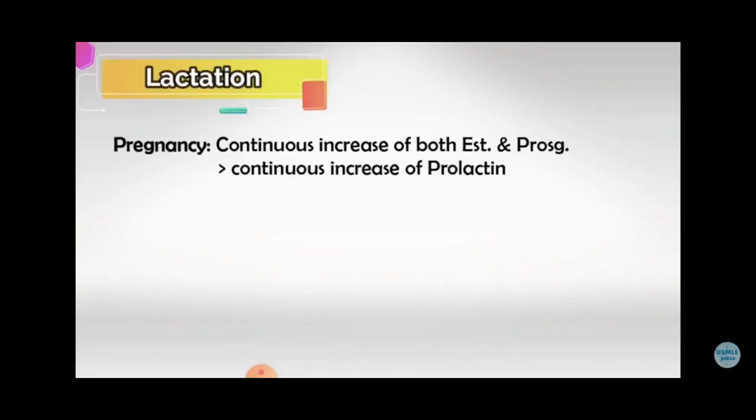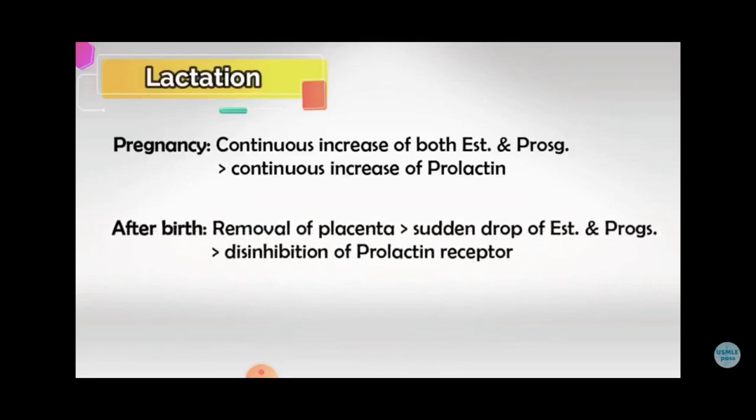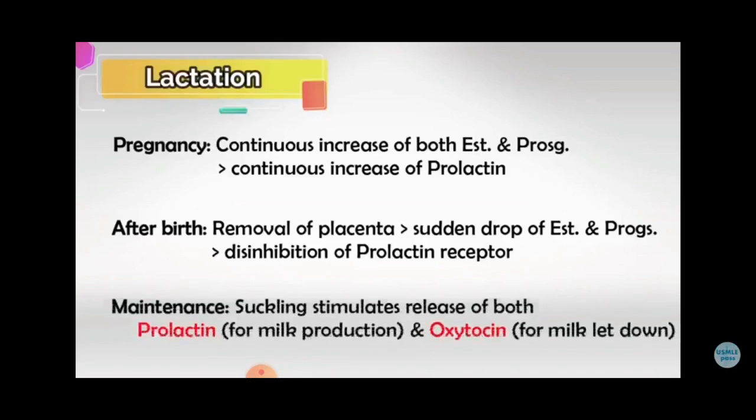So, the increase in estrogen and progesterone continues the increase of prolactin hormone. Thereby, the mother's body is ready to produce milk. After birth, after the removal of placenta, there will be a sudden drop of estrogen and progesterone. Thereby, prolactin receptors will also be inhibited.